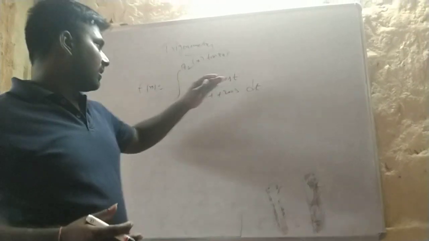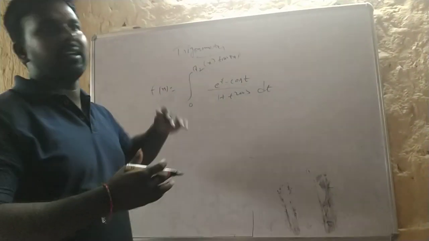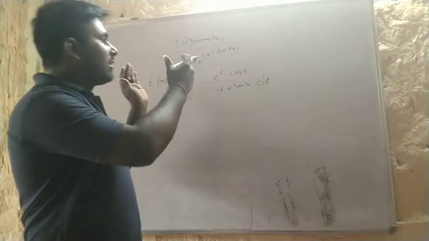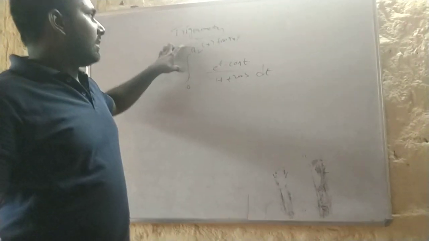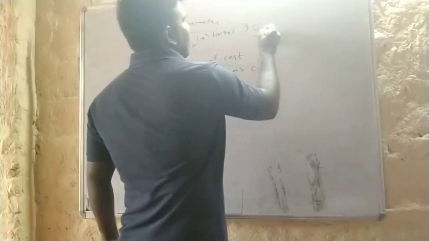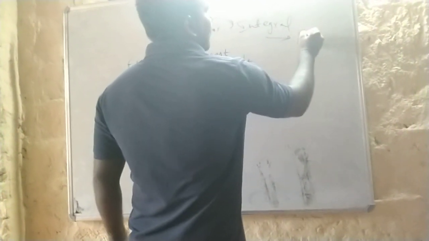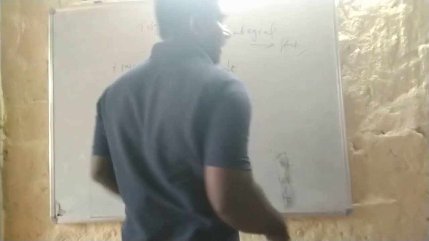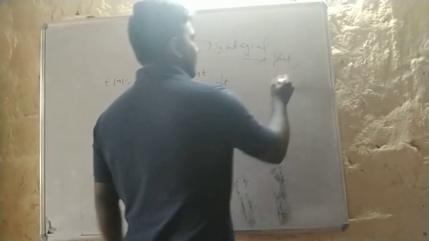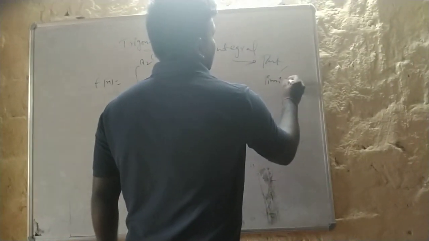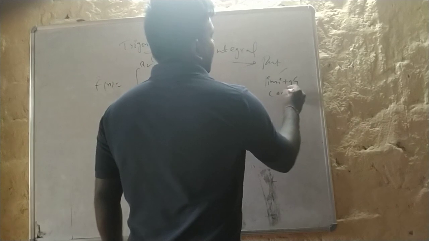Actually, we already see this in the matter of put values, limits and continuity. It totally belongs to integral values. In these integral values, we had put values, limits and continuity.